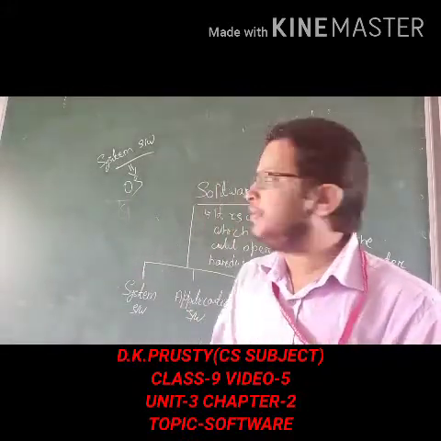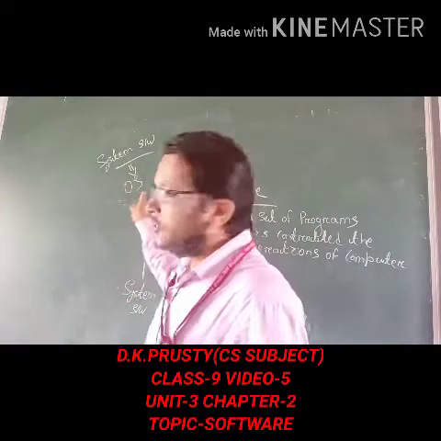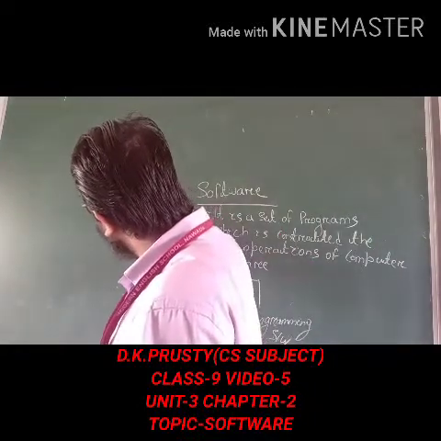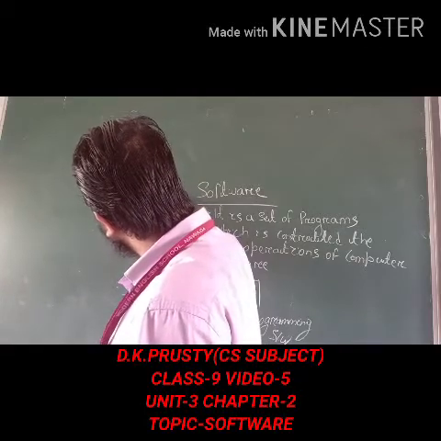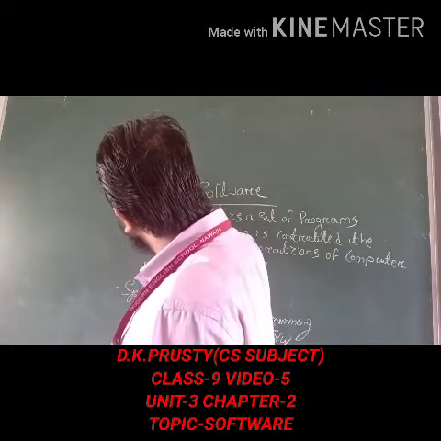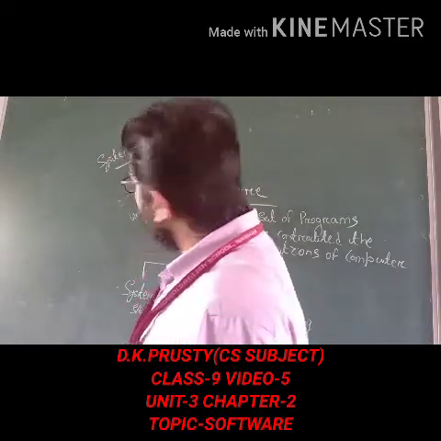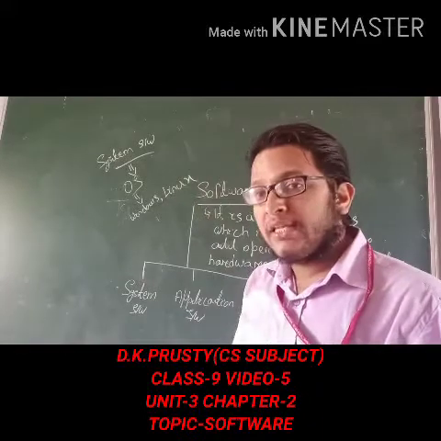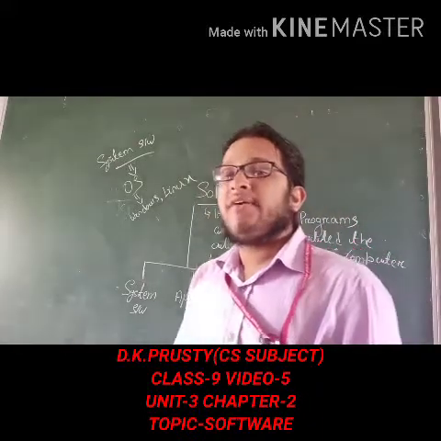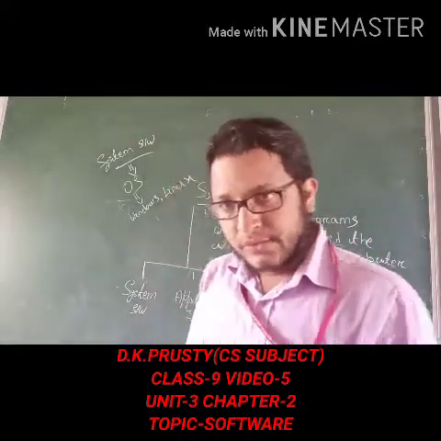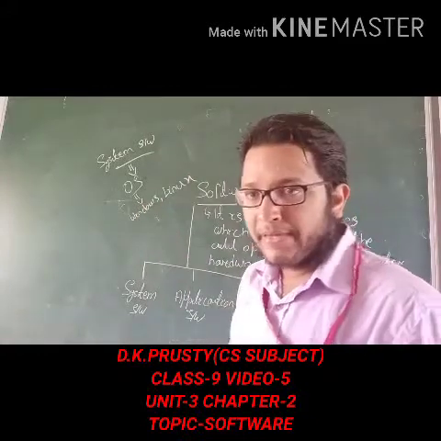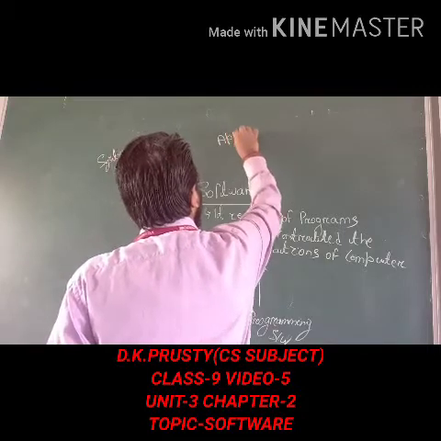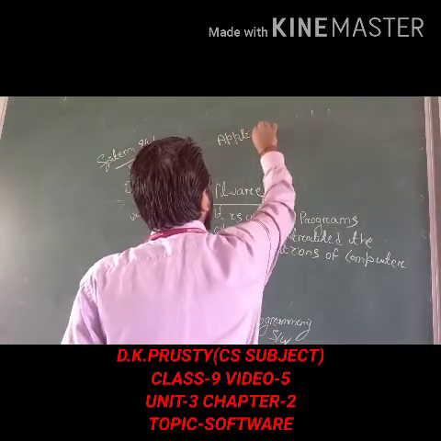Is that clear, students? The system software example is your operating system, and operating system examples are Windows and Linux. These are all examples of operating systems, which are very necessary for running a computer. Okay students, so now system software is complete. Next one is application software.